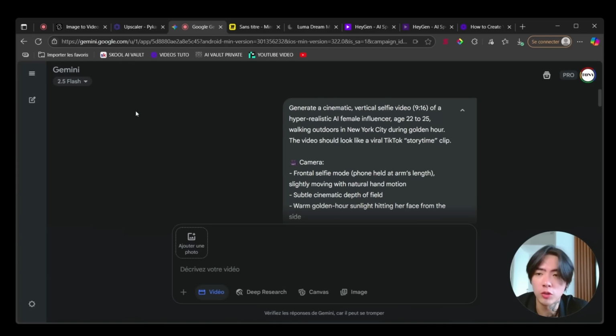So now you just want to go on gemini.google, okay? And you need to upgrade to the AI Pro version, like I have just here. By the way, if you go inside of the community, you will be able to access a one month free trial. So literally for one month you don't pay, and you will only be having, I think, three generations per day, right? But that's enough. Don't make too many tests, and you know what you will be doing, right?